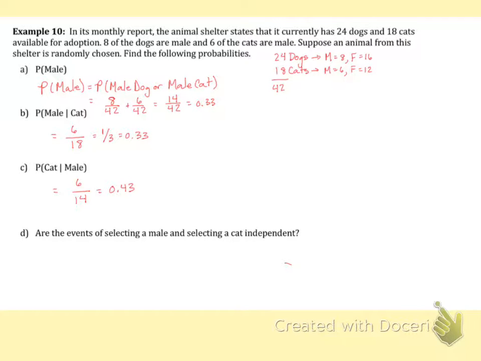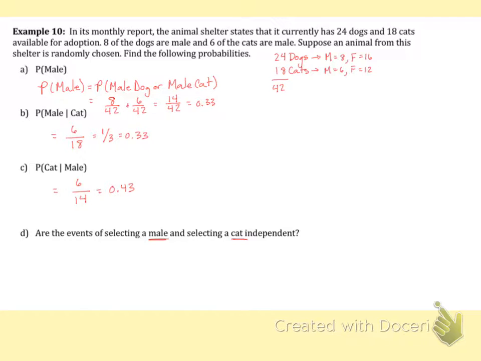Then it says, are the events of selecting a male and selecting a cat independent? So this is our first discussion of independence, and we're going to use a formula. If you think about what independence means, if one event occurs, that event does not affect the probability of the other event. So let's choose one of these events. We have 2 of them, picking a male or picking a cat.